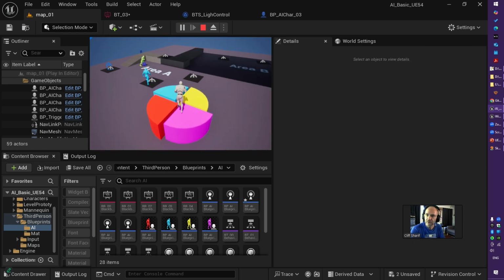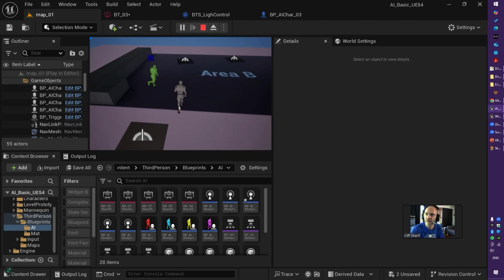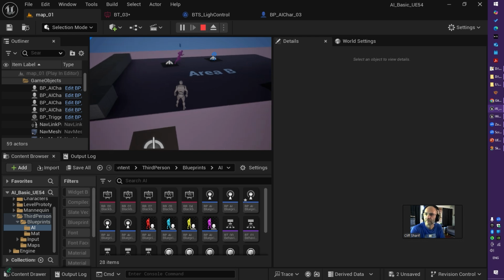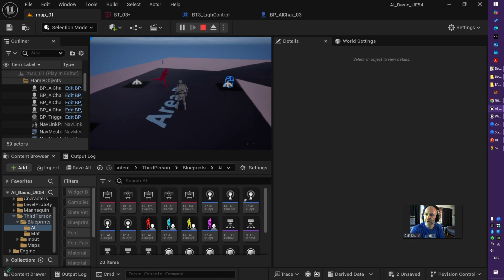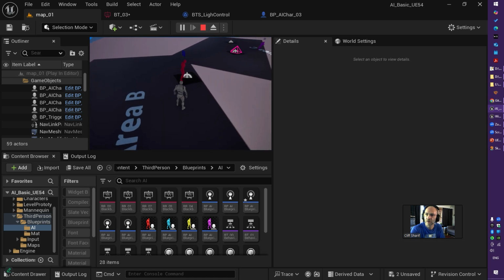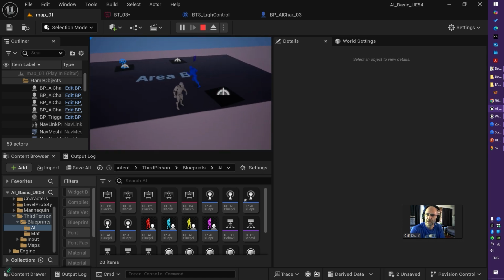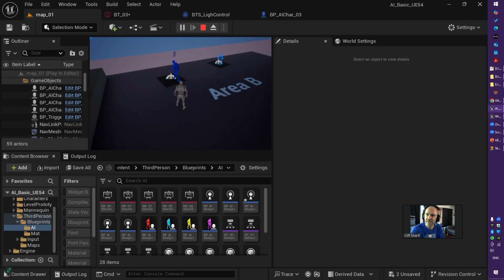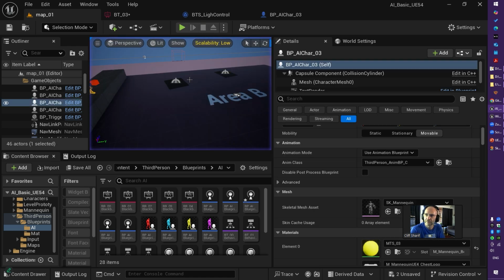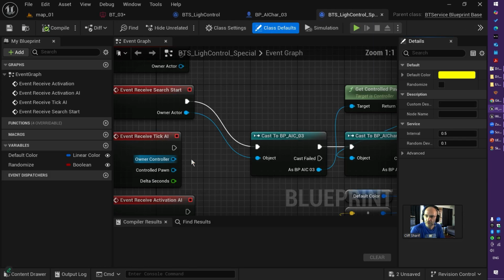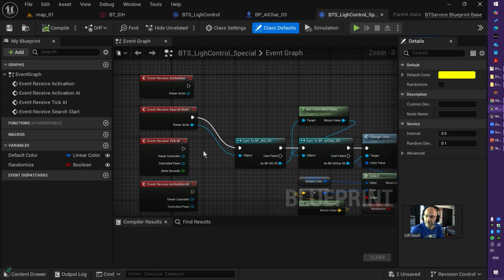Very, very interesting behavior. Sounds like every time it goes to each node, it automatically resets to a random color. How is that possible? Obviously there is a service that does that for us, but how does that work? So let me just grab the behavior tree, double click, and here we go.